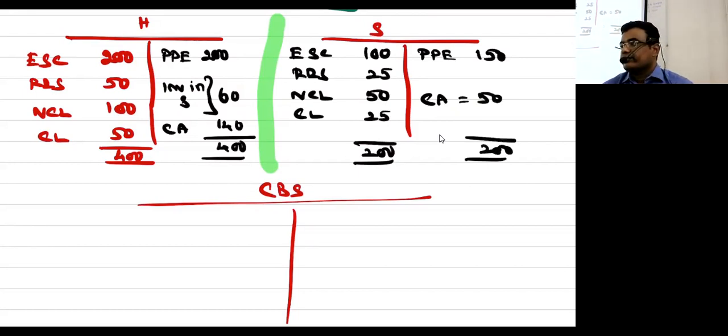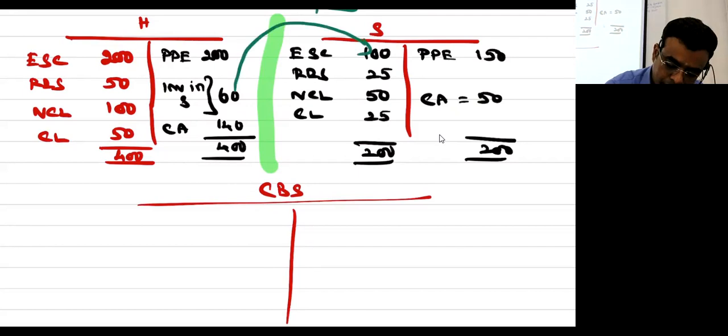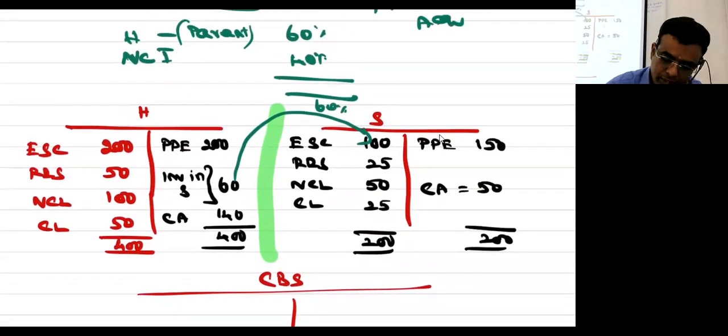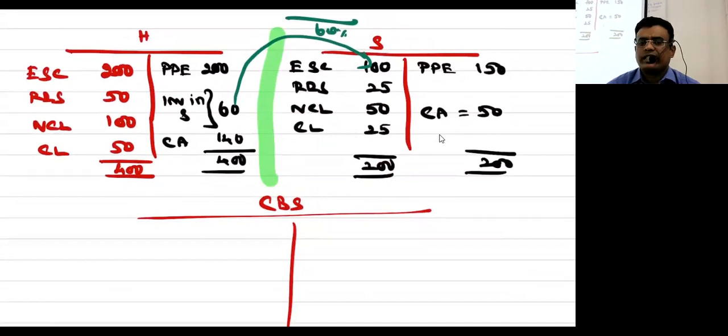Yes or no? Everybody. Yes, sir. So there are 2 companies, and of course you know this 60%. Yes or no? So can I say that H Limited is a holding company, S is a subsidiary company? Now who has to prepare? Holding company will prepare two financial statements. One is called separate financial statement according to IND AS 27, and they will prepare consolidated financial statement as per 110. Yes or no? Yes, sir.